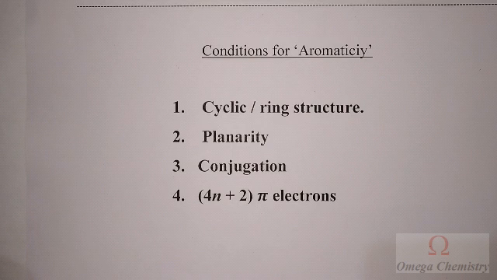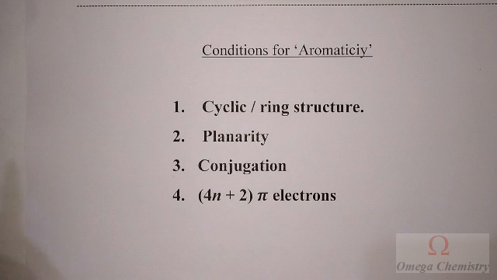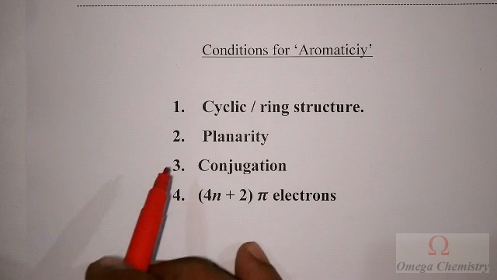And normally an sp2 hybridized carbon, or whatever the atom, sp2 hybridized will be a planar molecule, and sometimes sp3 hybridization too. If a carbon is carrying a negative charge, it will also have planarity because the lone pair of electrons will be in the orbital which is perpendicular to the plane of the molecule. So that is the second condition.